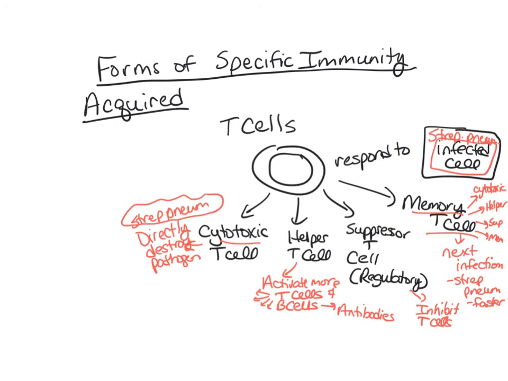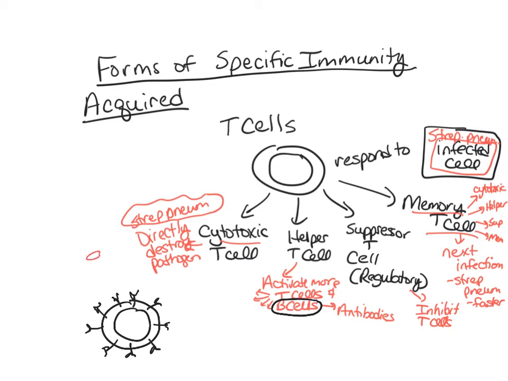Now let's talk about these B cells. First of all, they look the same as a T cell, except they have these little antibodies sticking off of them. The B cells first have to be sensitized. Say we're still talking about the strep pneumoniae.